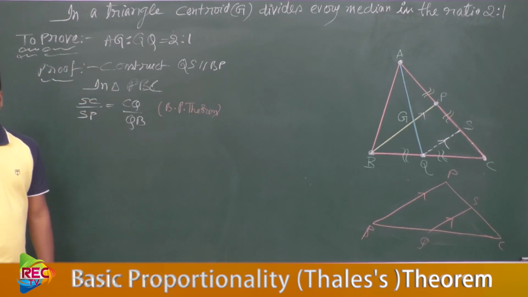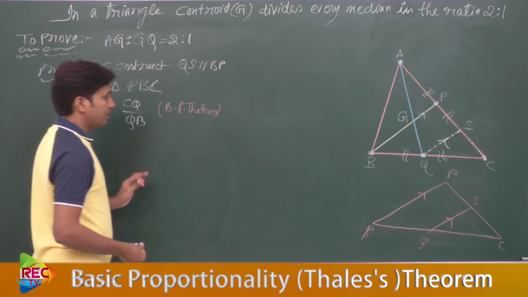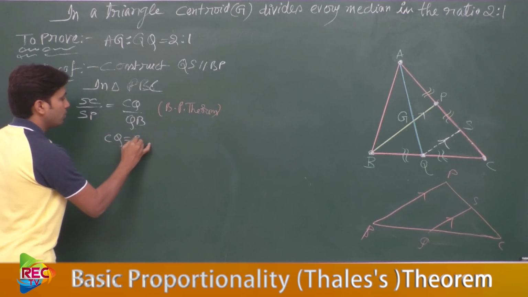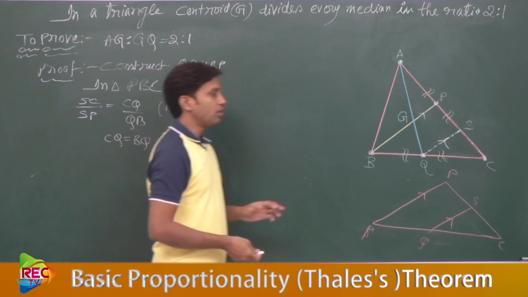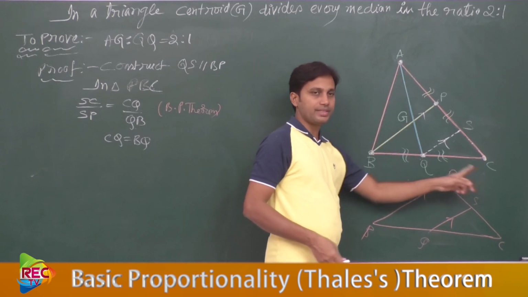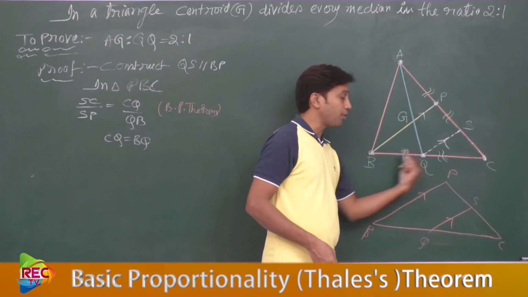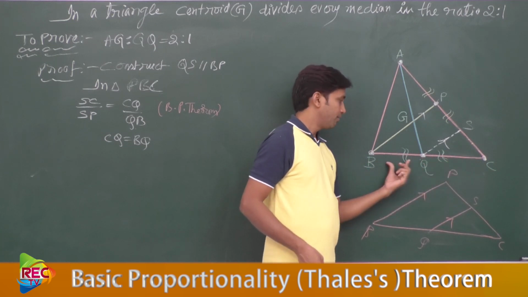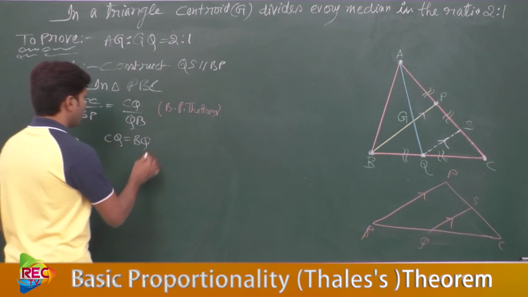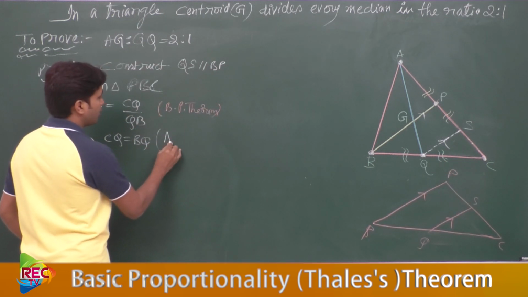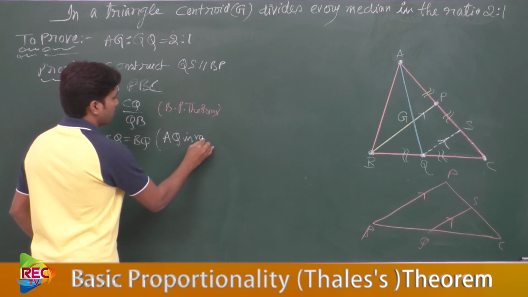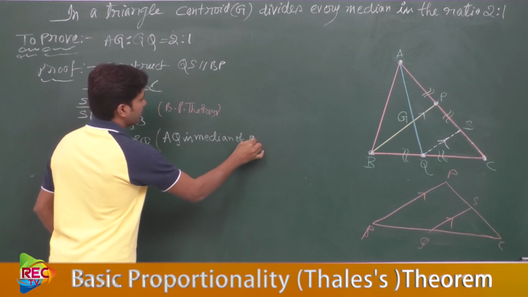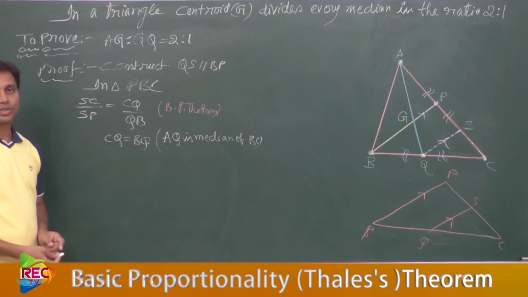Now tell me, here BQ equal to CQ or not? CQ is equal to BQ. Why? Because we said that AQ is a median of BC. Therefore Q is the midpoint of BC, so these two lengths BQ and CQ will obviously be equal. Because AQ is the median of BC, we took it like this.